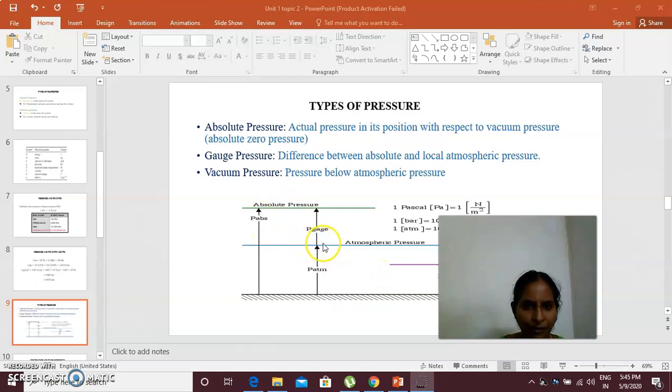Gauge pressure is the pressure measured by the gauge, and vacuum pressure is always below the atmospheric pressure. You can also find the absolute pressure on the negative side by subtracting the vacuum pressure from the atmospheric pressure.